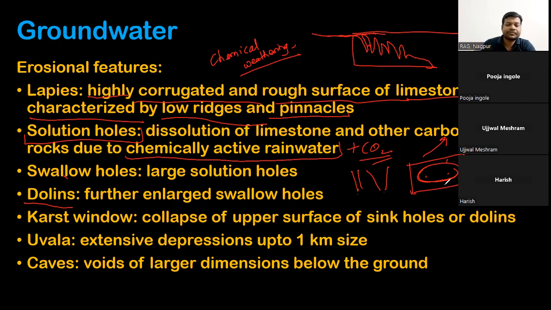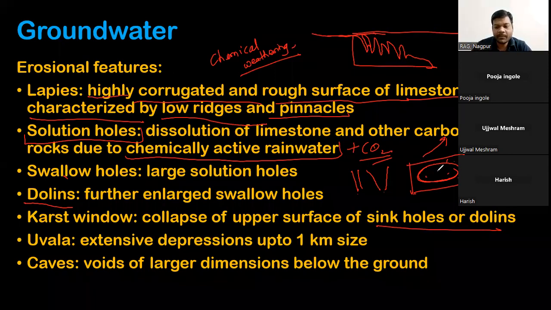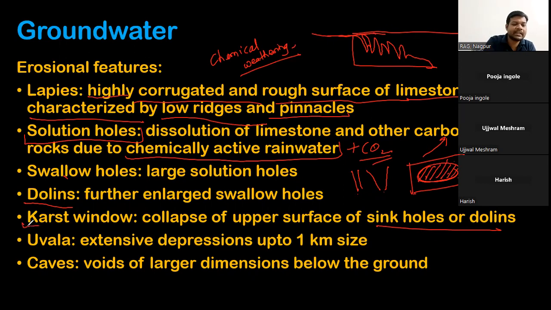Now if the upper surface of the sinkhole or doline collapses, the internal structure or internal feature gets exposed on the surface, and this exposure will be called a karst window.